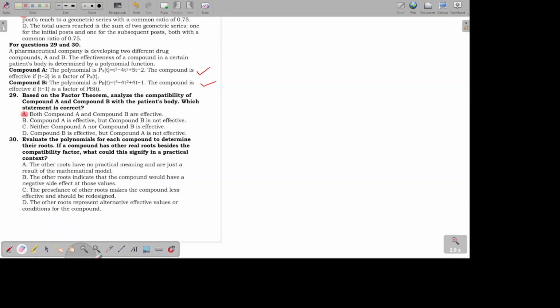So, letter C, the presence of other roots makes the compound less effective and should be redesigned. Again, that's not logical, being that other factors are meaning that they are parts of the solution. So, letter D, the other roots represent alternative effective values or conditions for the compound. Okay, so ito yung hinahanap natin sagot. Letter D. So, that's what we are going to choose.